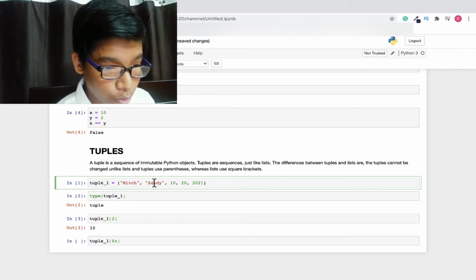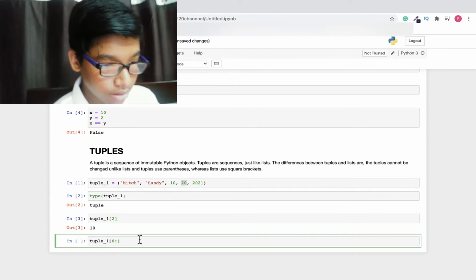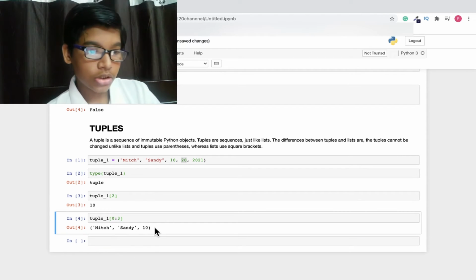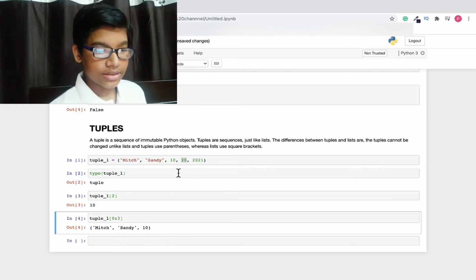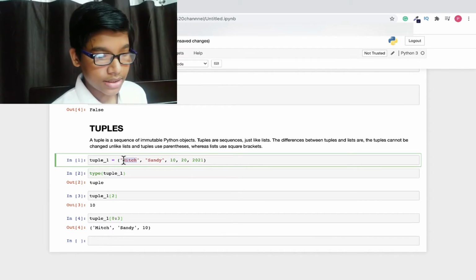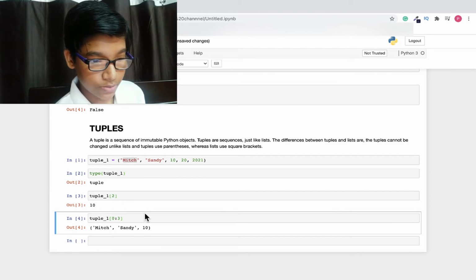This has 0, 1, 2 and 3, so we write till 3 and run it. We get Mitch, Sandy and 10. This was the same as lists, and this is very easy. As you can see, this is the same way we define it. The main difference is the parentheses. We have done the same thing here, here as well and here as well.